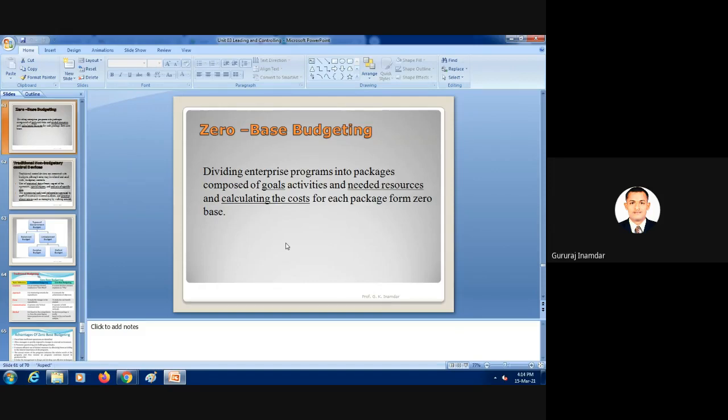Suppose for example we want to purchase a raw material. If you purchase 1000 ton raw material, you will get it at 5 rupees a kilo. But if you purchase lot wise, 100 at a time, it will be 1.5 lakh. Then the cost will also increase. So this is nothing but the zero based budgeting.